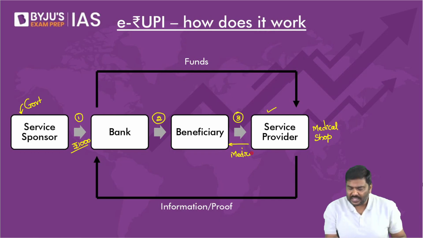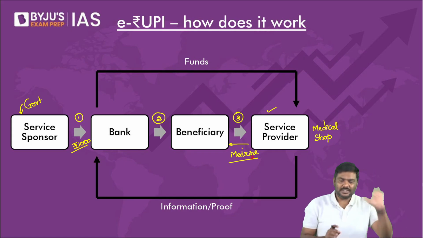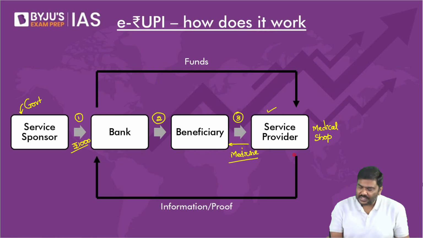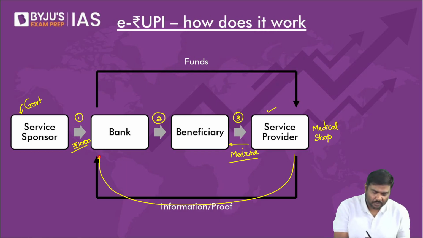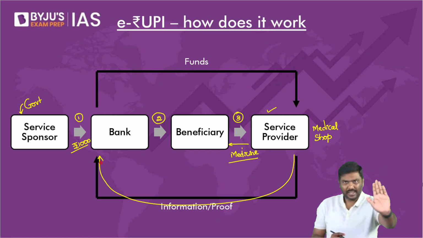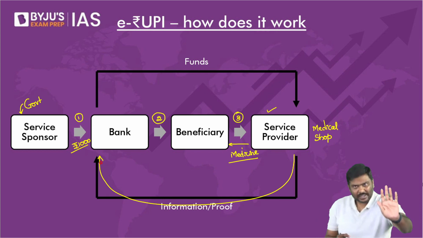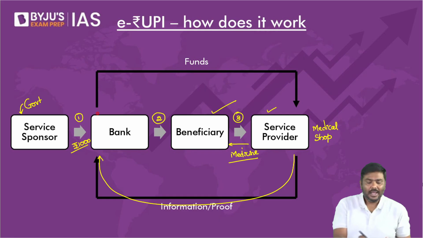To let the medical shop owner know the OTP, they will enter the OTP, and they will provide medicine to me. They'll simply come to know, okay, this is 1,000 rupee for medicine purposes. They will provide medicines to me.